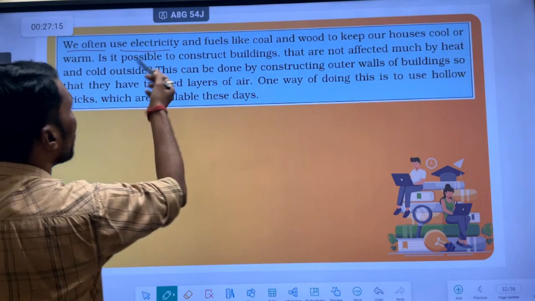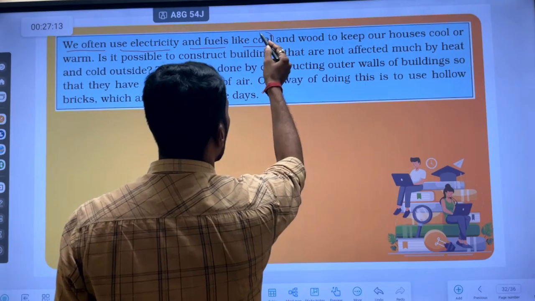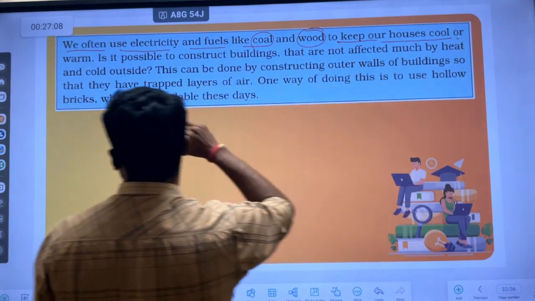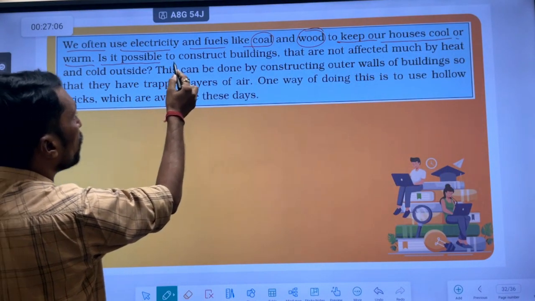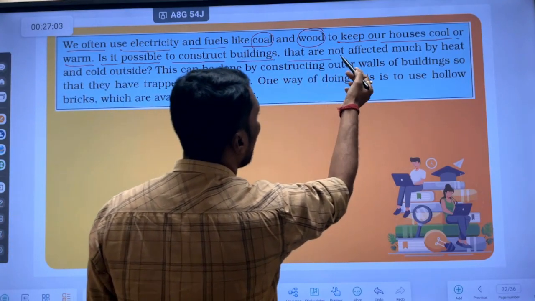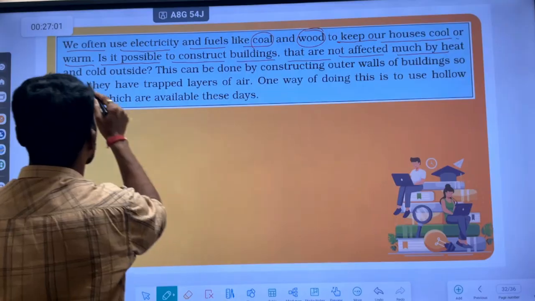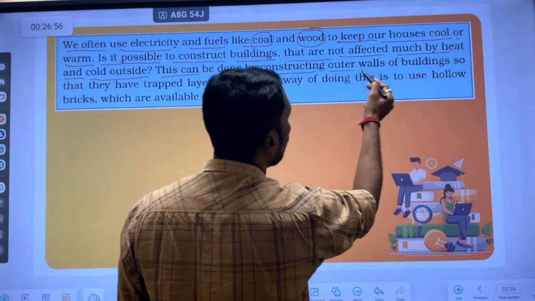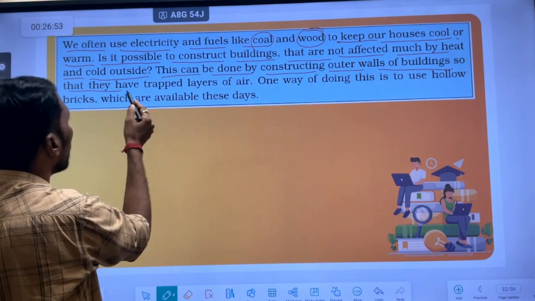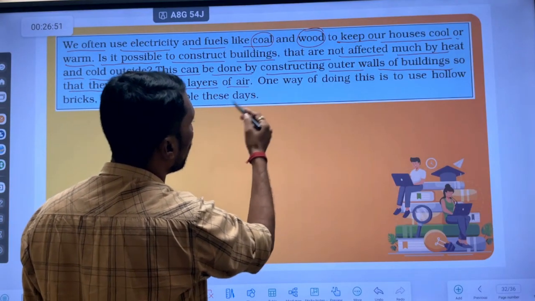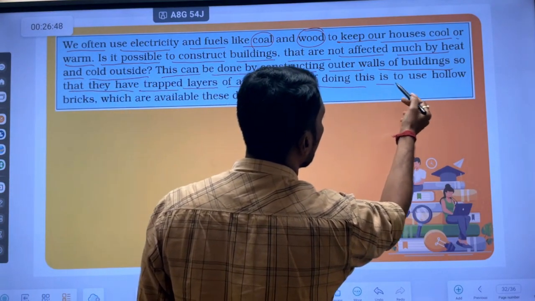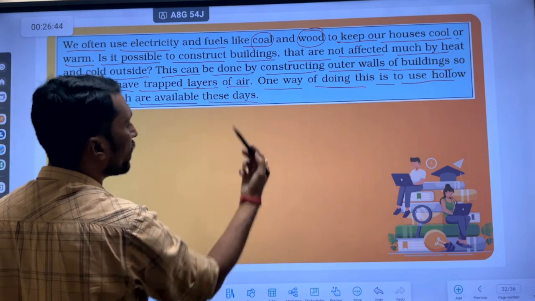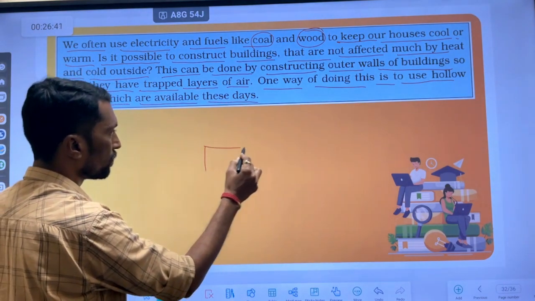Next, we often use electricity and fuels like coal and wood to keep our houses cool or warm. It is possible to construct buildings that are not affected much by the heat and cold outside. This can be done by constructing the outer walls of the building so that they have trapped layers of air. One way of doing this is to use hollow bricks, which are available these days.